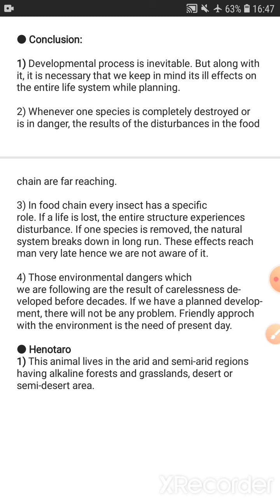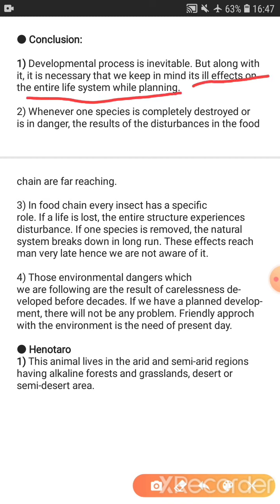So development is necessary, but it should not be at the cost of the population and of nature. Development should be done, but its ill effect should be less, and it should not harm the environment, and it should not use resources in an excessive manner.